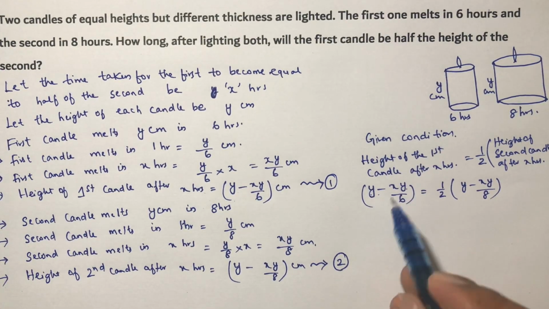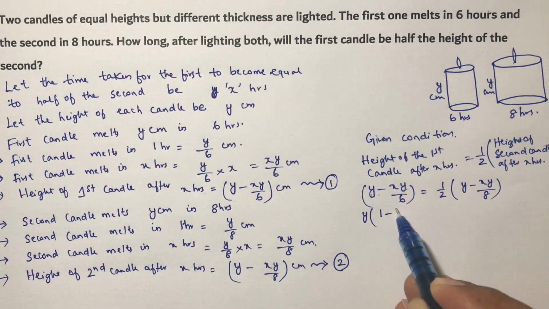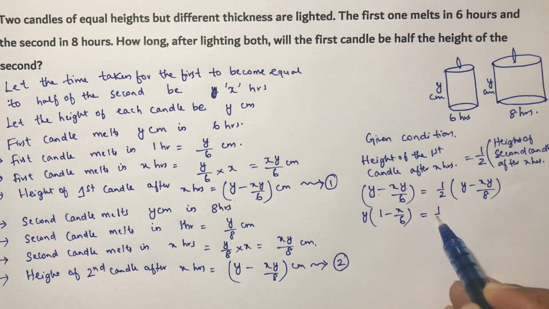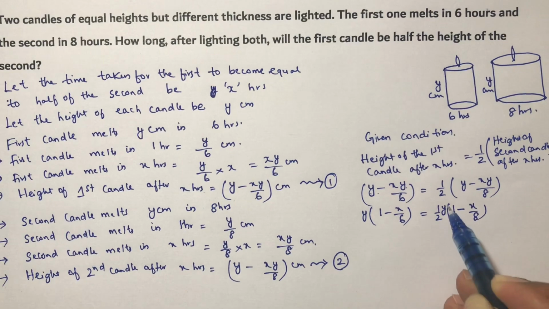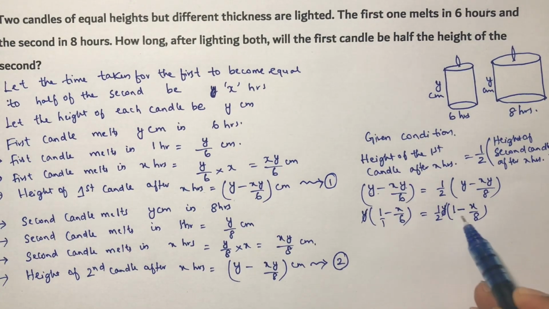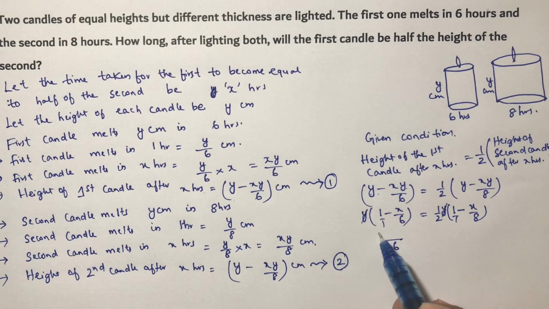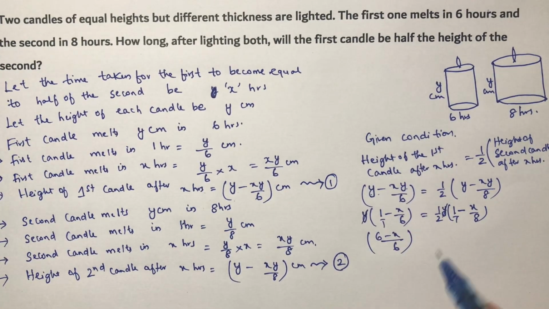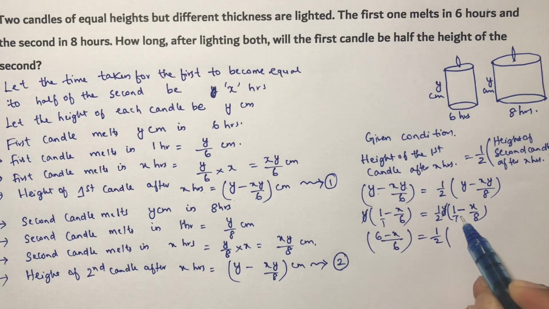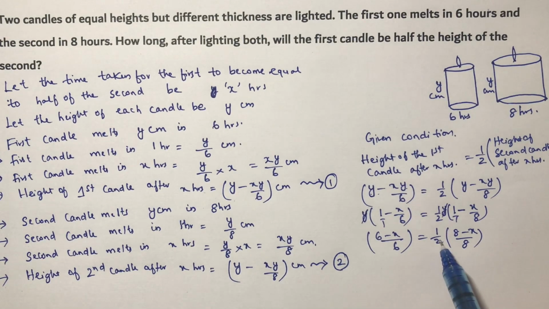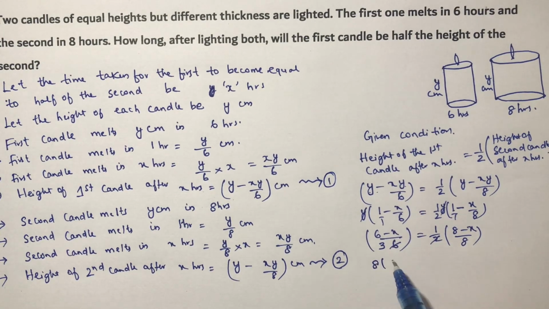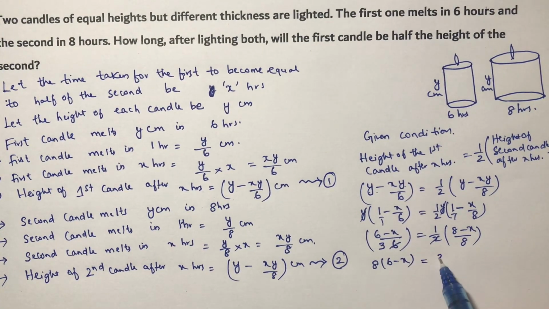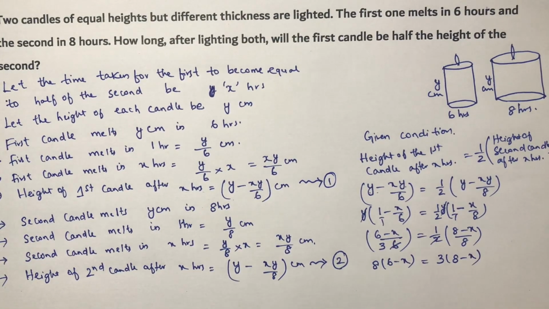If I take y common, 1 minus x by 6 on one side and 1 minus x by 8 on the other, y and y get cancelled. LCM is 6 minus x over 6 on the left, and half of 8 minus x over 8. If we cross multiply, 8 into 6 minus x equals 3 into 8 minus x.